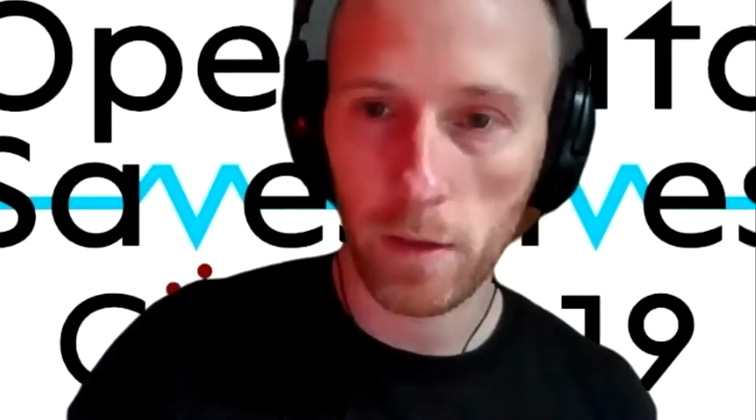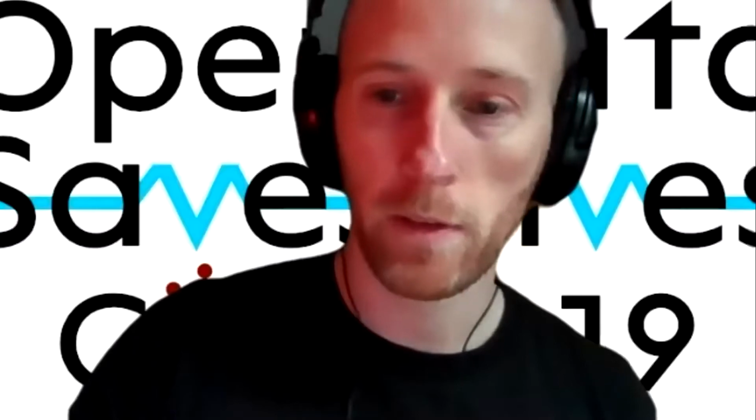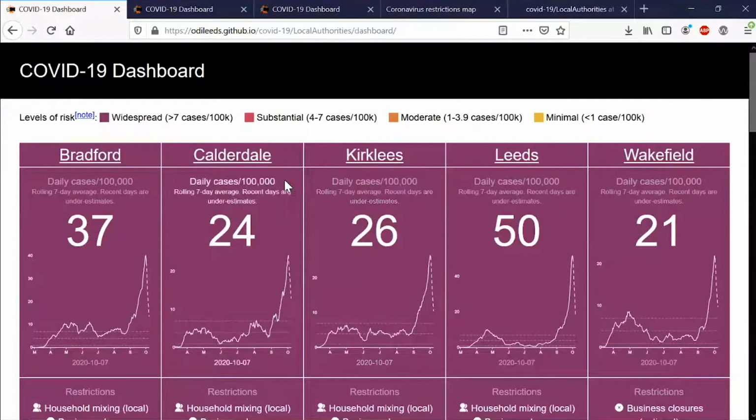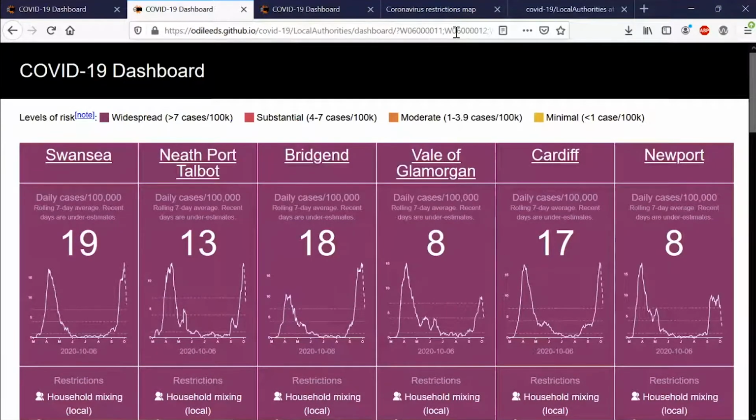Let me switch to sharing my browser. Is that one? Yes. So yeah, as I said, there's the GitHub repo. If I go to the dashboard, by default it shows West Yorkshire because that's where we are. But you can customize it if you can see the URL there. If you put the local authority codes, and I realize that's not helpful for people, but you can construct a link and then just use that link in the future. So if you put in local authority codes, it will create you a custom local authority dashboard.